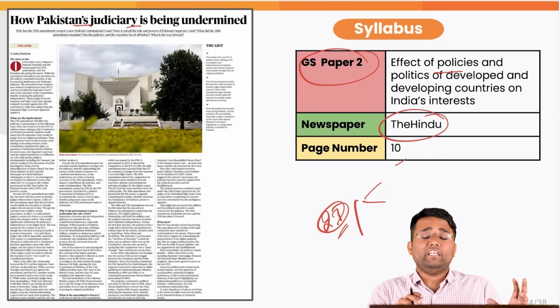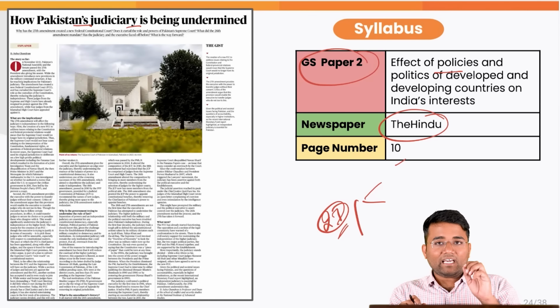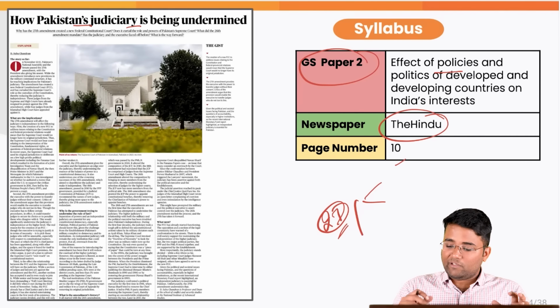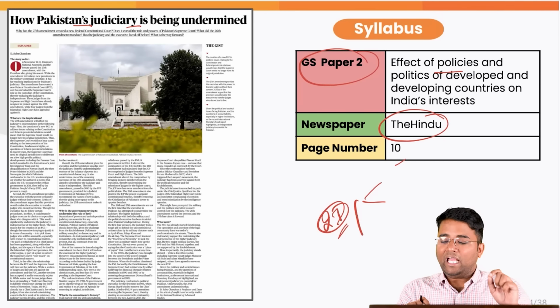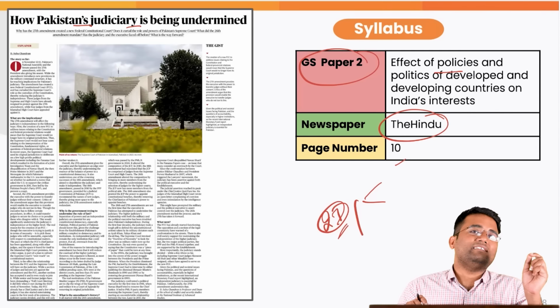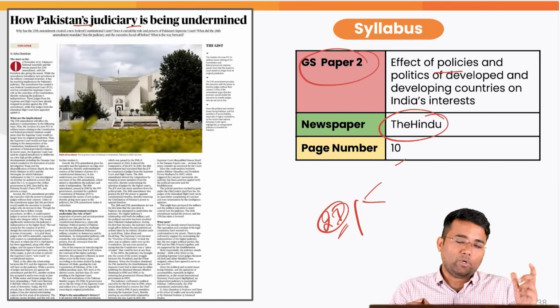For example, it created a new supreme defense level post, that is chief of defense forces, and the current army chief is going to become the chief of defense forces. That will give him the constitutional command over army, navy as well as air force. That will replace the earlier case of the chairman joint chiefs of staff committee, which is now abolished.